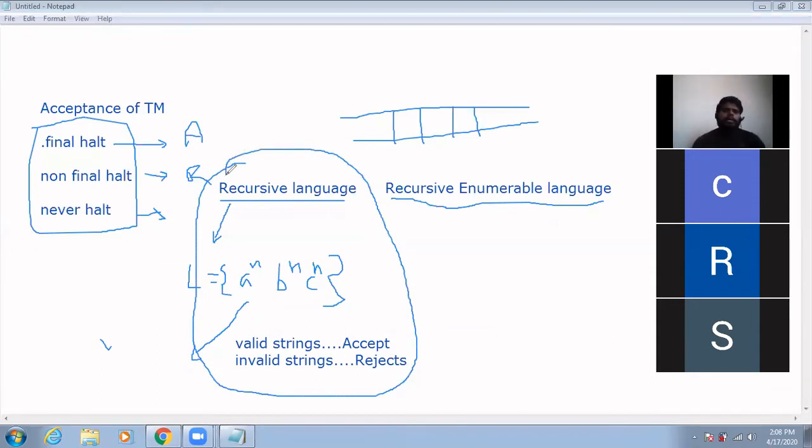And the next one is the recursive enumerable language.